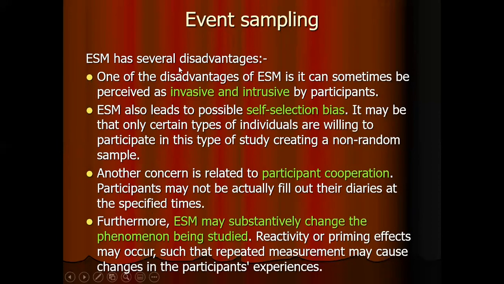The event sampling method has certain disadvantages: it may be felt as invasive and intrusive by participants, and there may be self-selection bias because some of the participants willingly participate in the study. And its success is related to participant cooperation. This is very important: the event sampling method may substantially change the phenomena being studied.